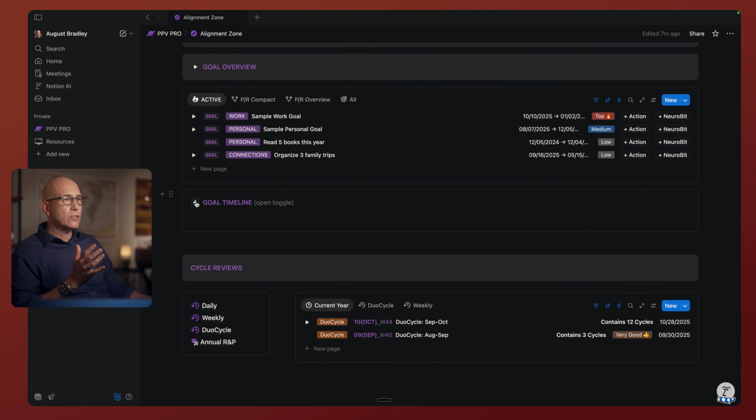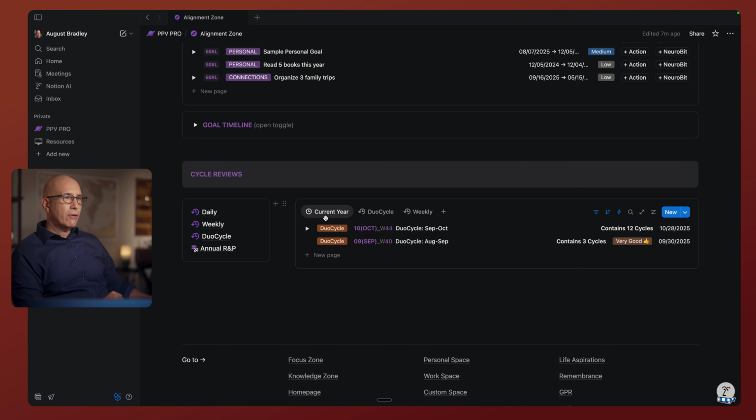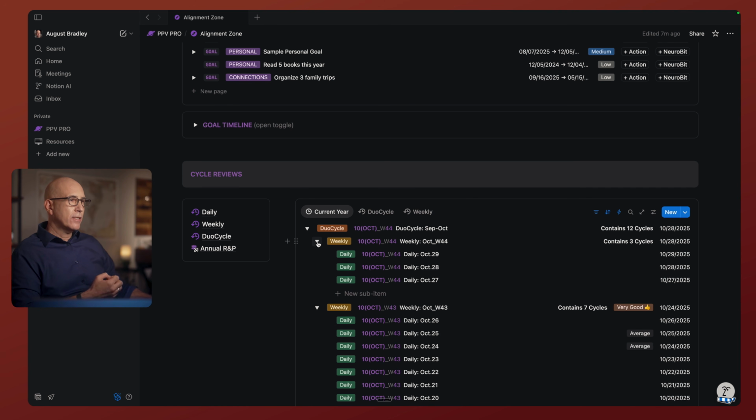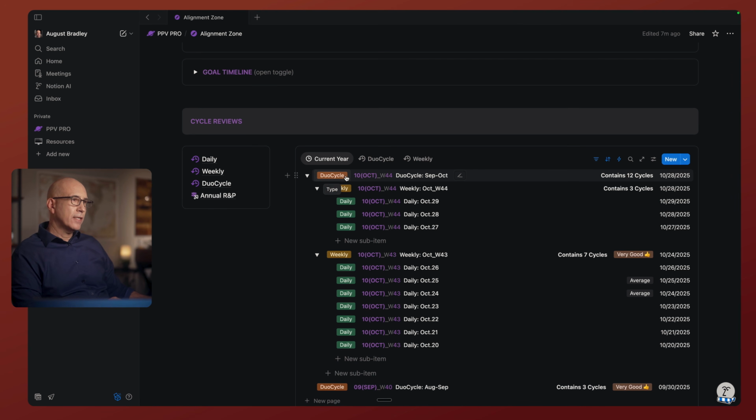And then we have a nice goal timeline structure here where you see how mapped out over the course of a year or quarter or whatever you can achieve, you are working on achieving the things you've prioritized for that time period. And then at the bottom, we have our cycle reviews. So these are also broken out with a great clarity and visibility. You look at these structured in these toggles here. You'll have the duo cycle every 2 months.